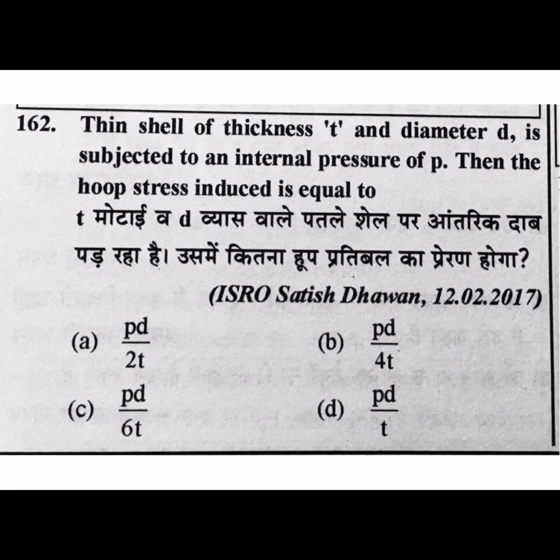Next question, a thin shell of thickness t and diameter D. Diameter D means inside dia. It's subjected to an internal pressure of P, then the hoop stress induced equals, same thin cylinder case, hoop stress or circumferential stress, PD by 2t. From the options, A is your correct answer. PD by 4t is equal to the longitudinal stress.